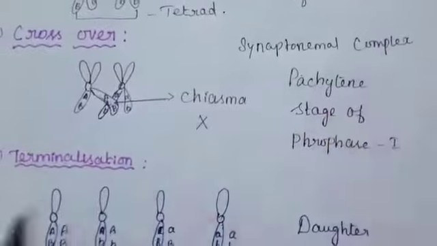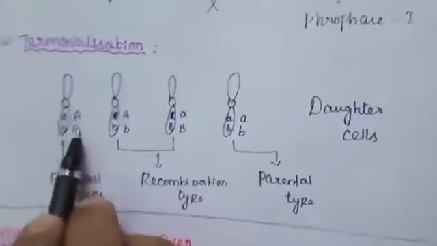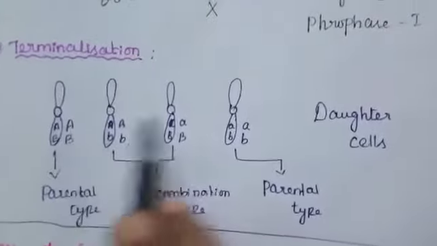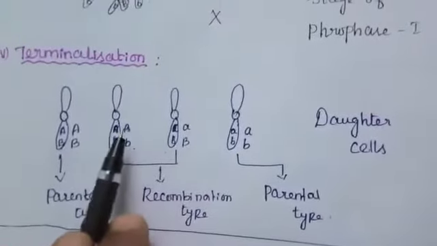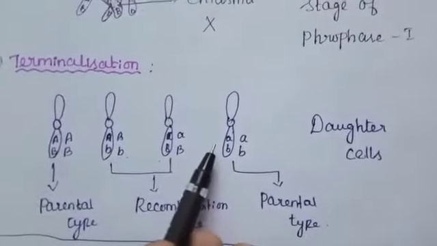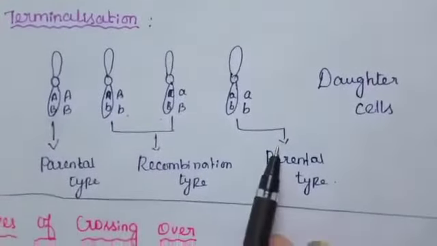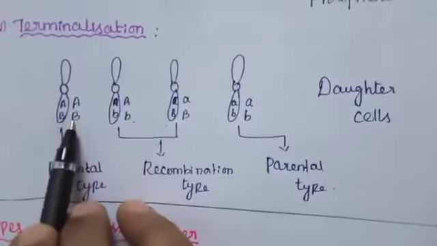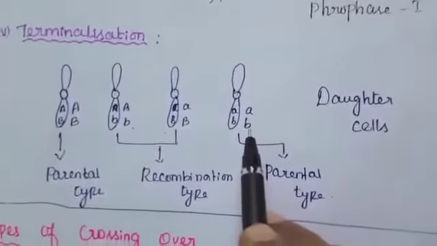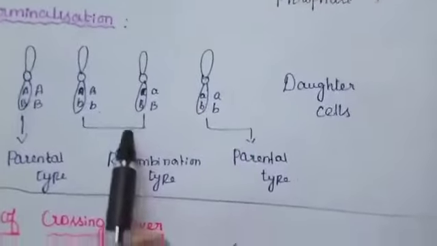Next, terminalization. After the crossing over, chiasmata start to move towards the terminal end of the chromatids. So here terminalization is occurring, and the homologous chromosomes separate. Here 4 daughter cells are forming. Capital A, capital B is a parental type. Small a, small b is a parental type. Capital A, small b and small a, capital B, these two in between are the recombination type.